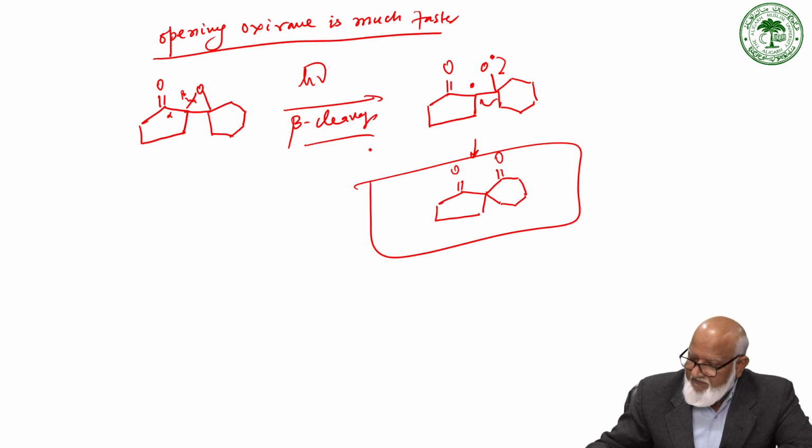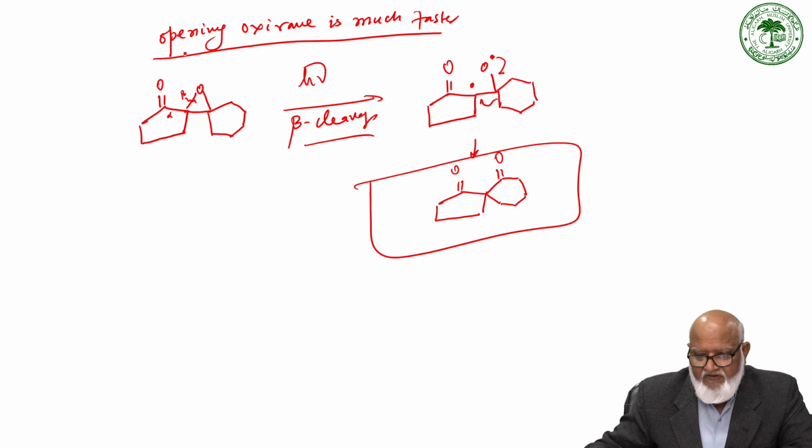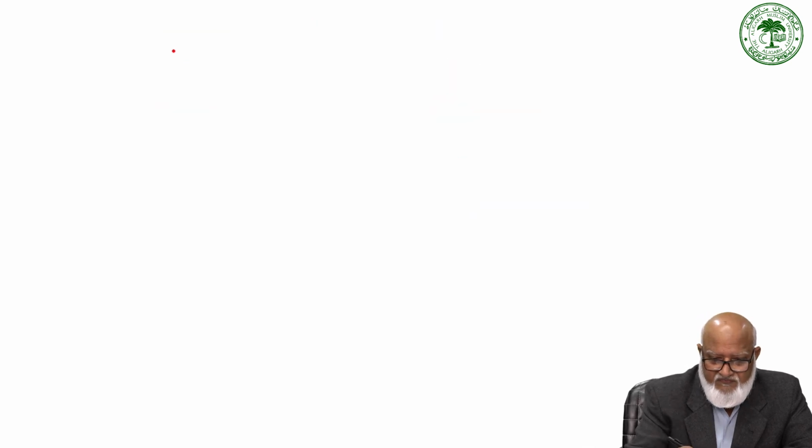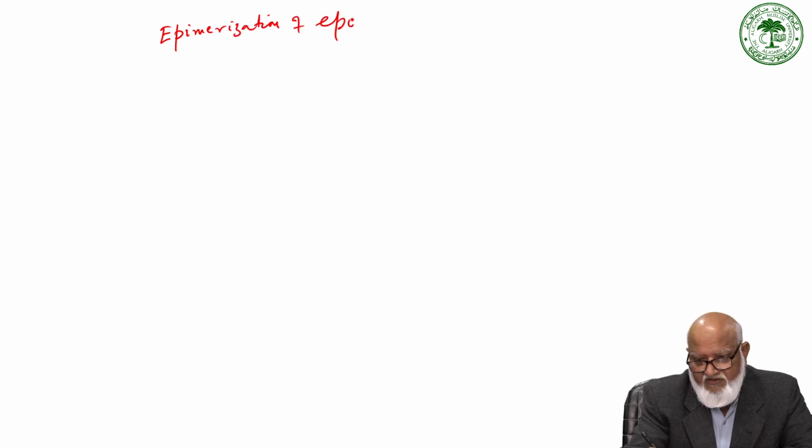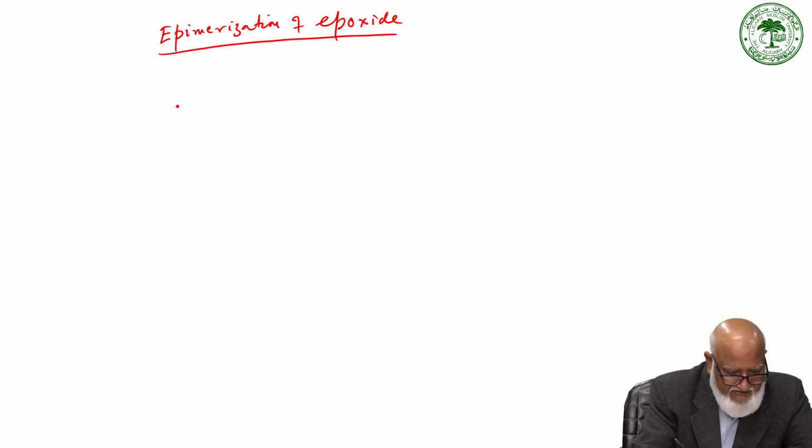So another example of epimerization of epoxide under photolytic condition has also been reported if we have a system like this.